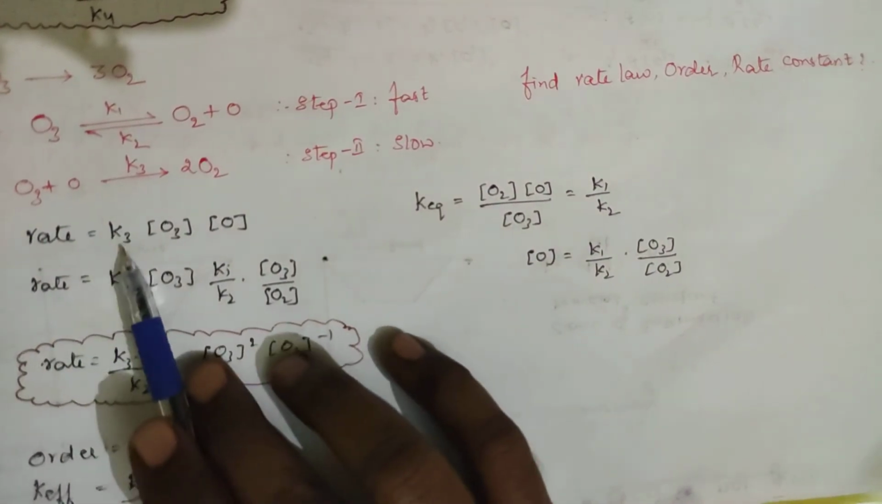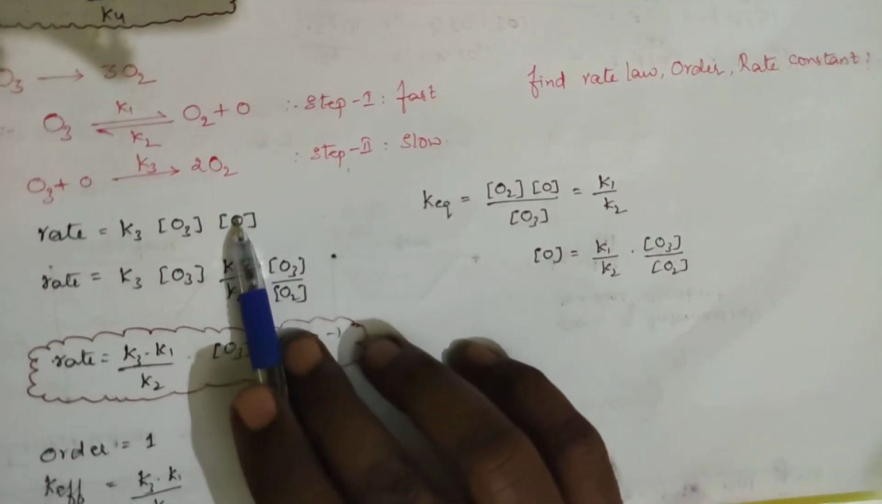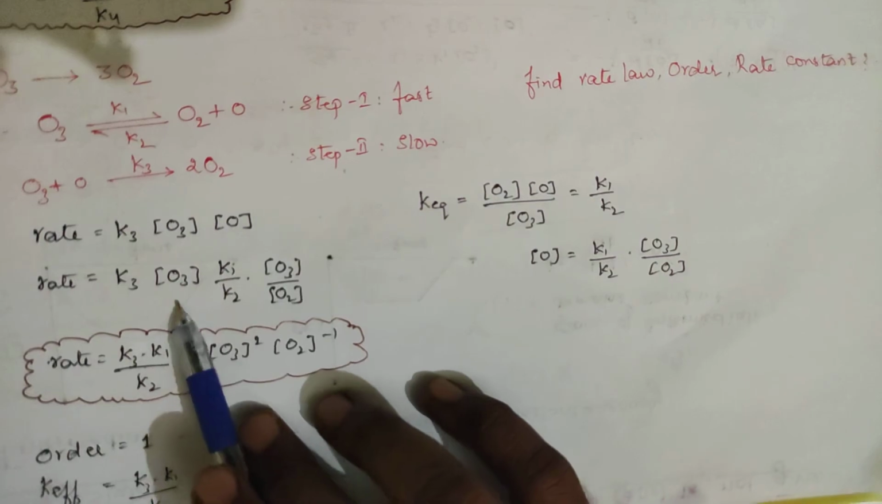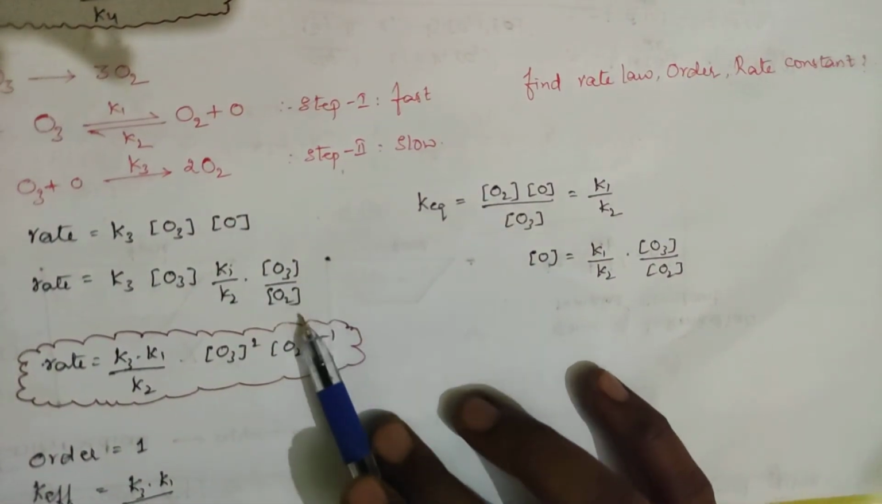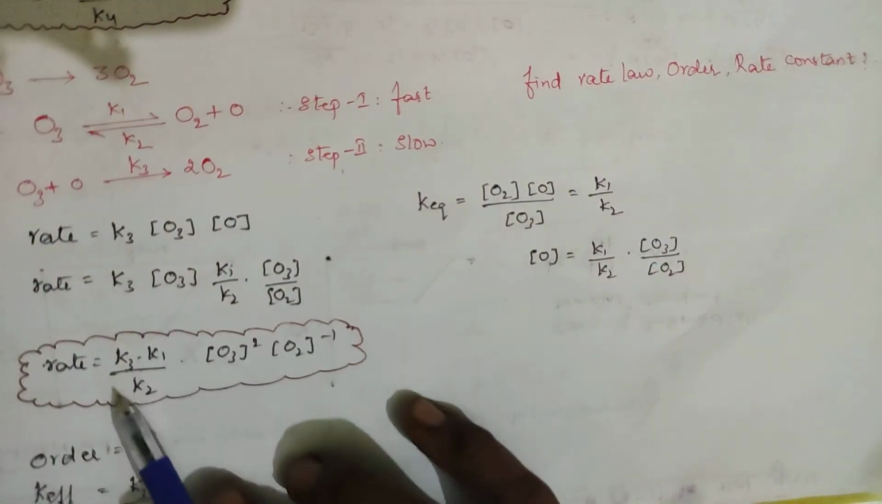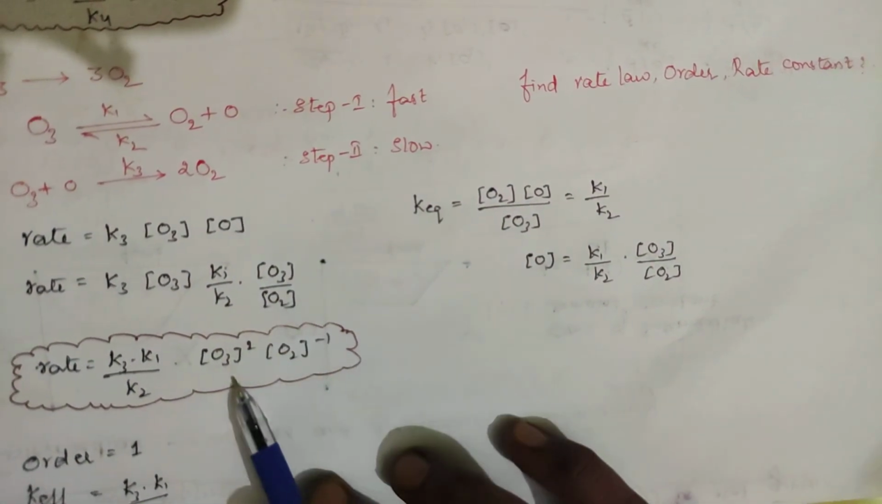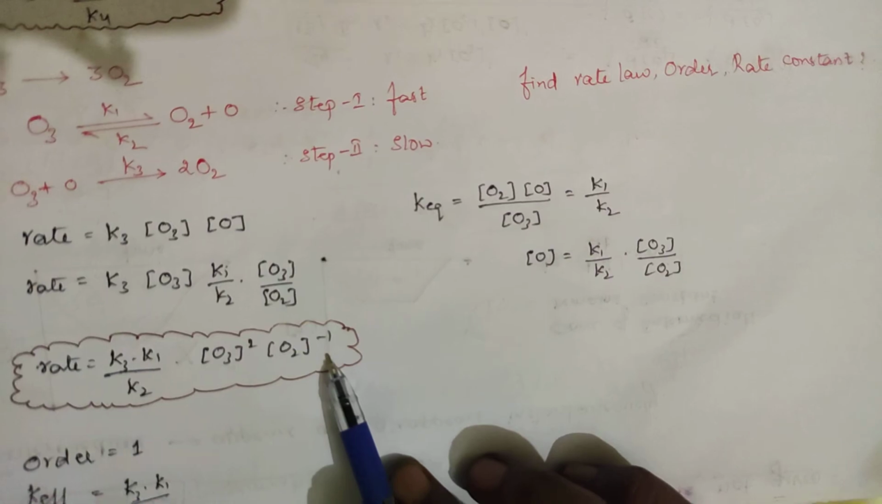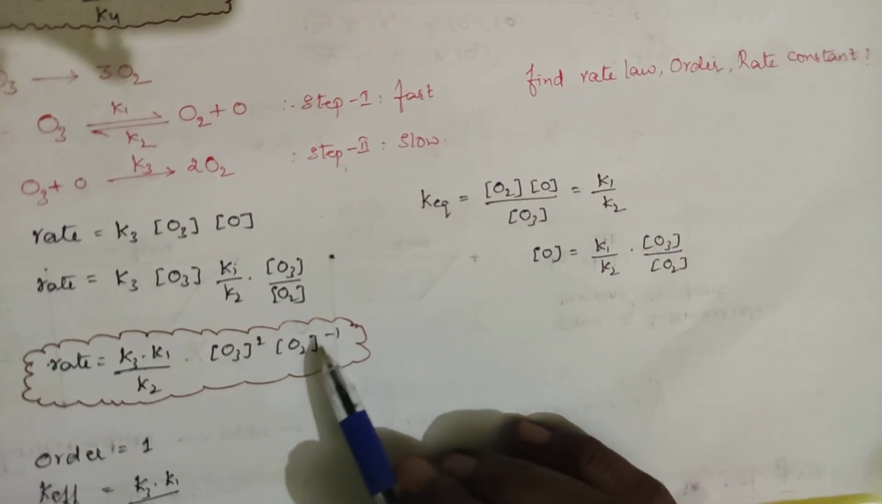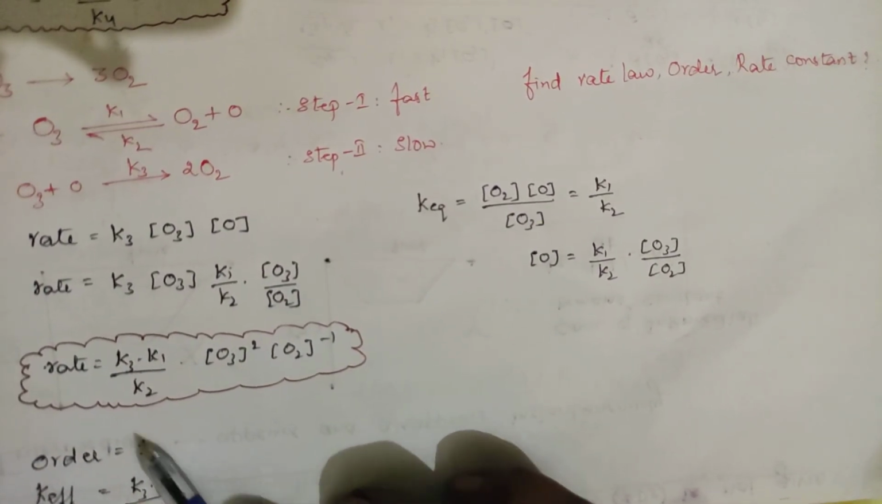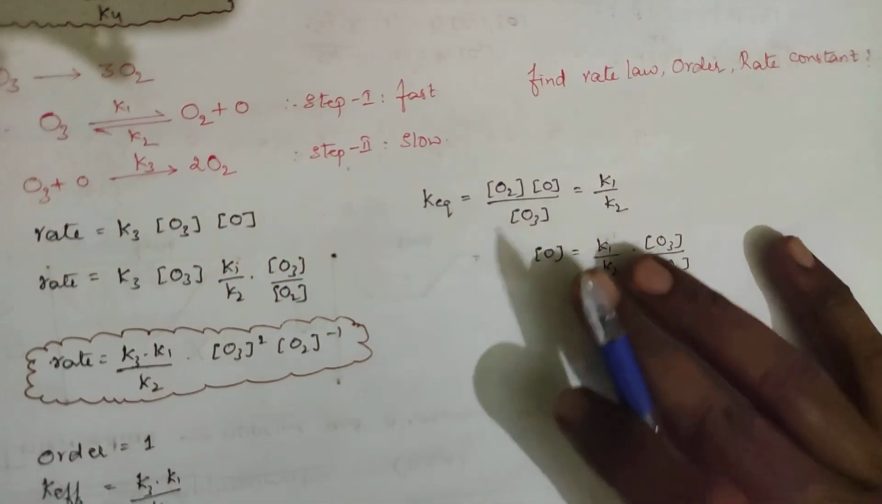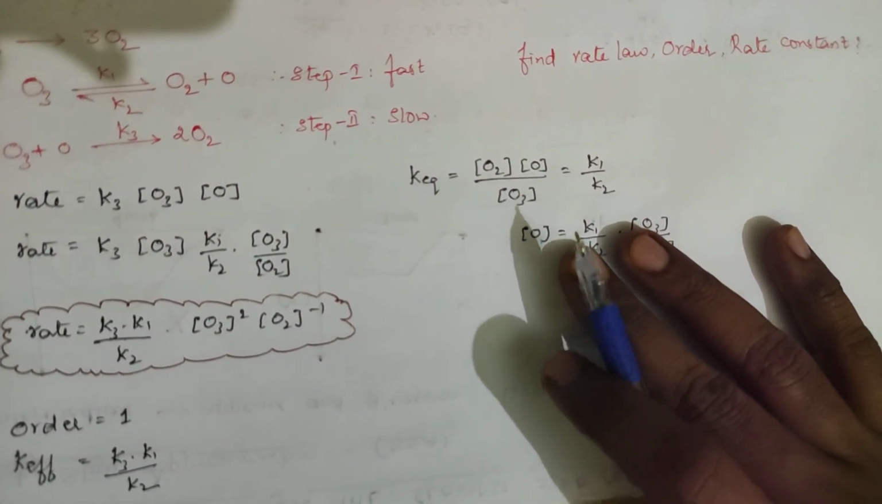So rate equal to, generally our condition is K3 into O3 into concentration of O. In place of O, put K1 by K2 into O3 by O2. So rate is K3 into K1 by K2 into O3 into O3, that is O3 square, O2 whole power minus 1. So what is the order? 2 plus minus 1, so the order is 1. What is K effective? K effective is K3 into K1 by K2.